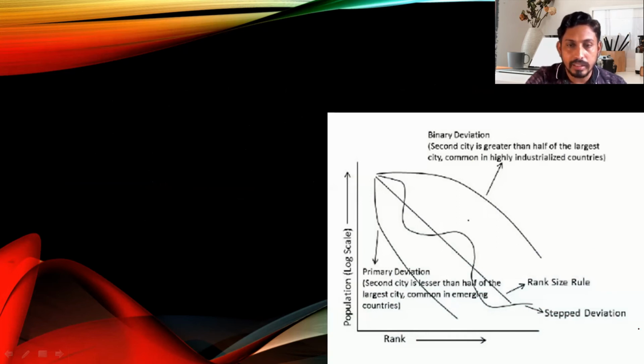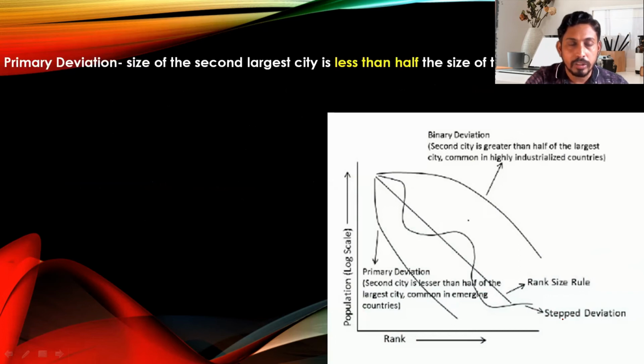So how is there a creation of primary deviation, binary deviation, and state deviation? Generally, when the situation is not related to the rank size rule, then automatically there is a creation of primary, binary, or state-like deviation. What is meant by primary deviation? When we look at the population size of the largest city and the second largest city, if the size of the second largest city is less than half the size of the first largest city, then it creates a primary deviation, and that's why primacy is created.